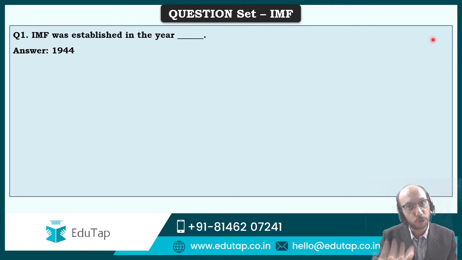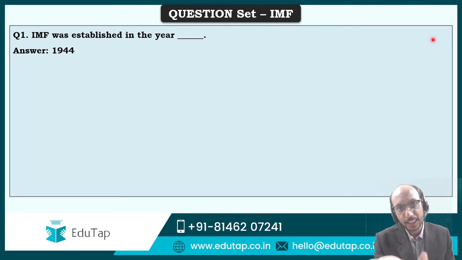So there is some confusion involved in this year. I'm not denying that, I'm not shying away from that, I am admitting that there is some confusion involved over here. The Bretton Woods conference took place in 1944, and the Bretton Woods twins, that is your World Bank and your IMF, emerged from the conference. So to that extent, somebody may be right in saying that yes, 44 was when the IMF was established.